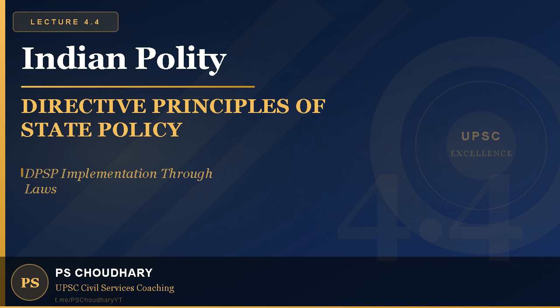This directive principle was implemented by the Legal Services Authorities Act of 1987, which established the National Legal Services Authority, or NALSA. But even before this act, the Supreme Court in the Hussainara Khatoon case of 1979 read the right to free legal aid directly into Article 21. The court held that the right to a fair trial under Article 21 includes the right to free legal aid for those who cannot afford a lawyer. The directive principle under Article 39A became a fundamental right through this interpretation.